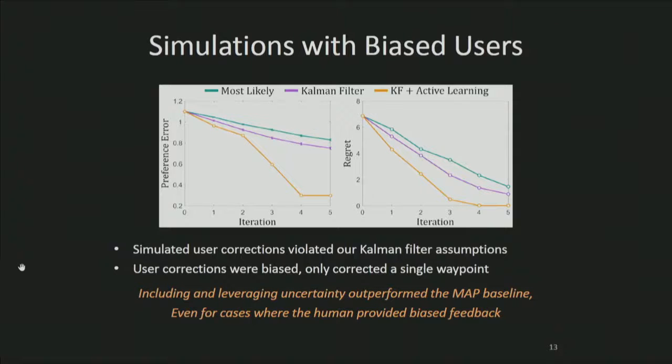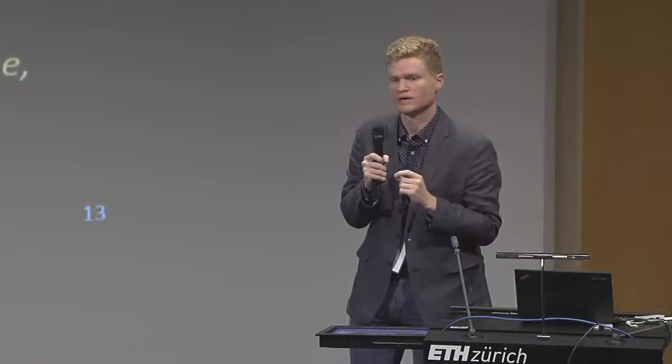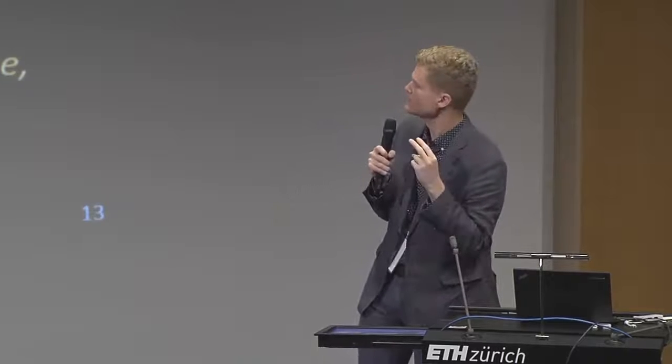In offline simulations, we found that leveraging and including uncertainty led to robots that outperform robots which only learn the most likely human preferences, even in challenging cases where the human provided noisy corrections that were both biased and non-Gaussian.